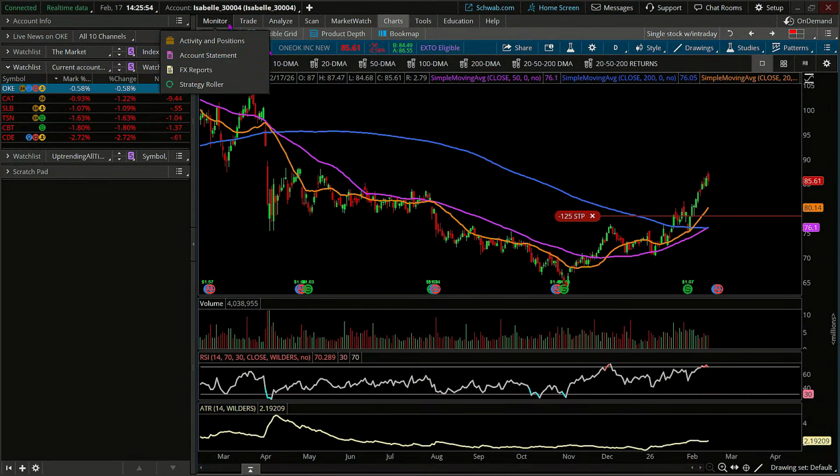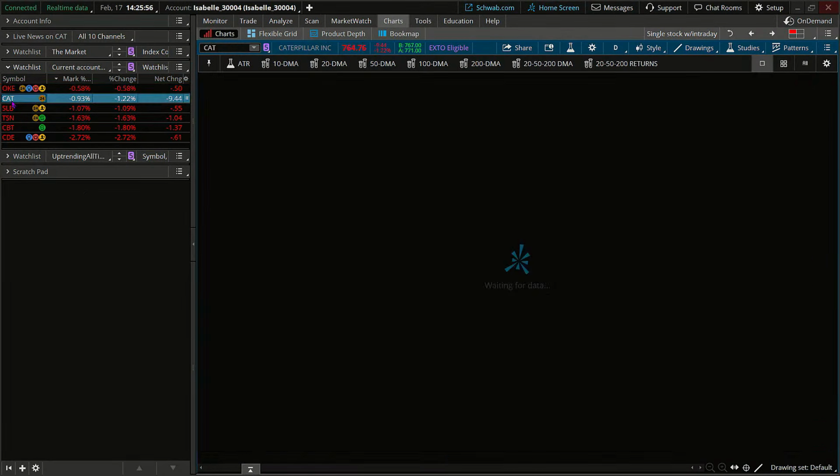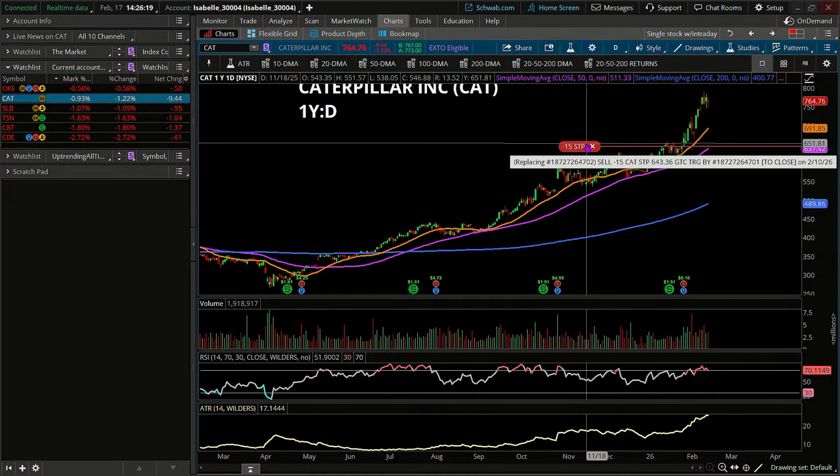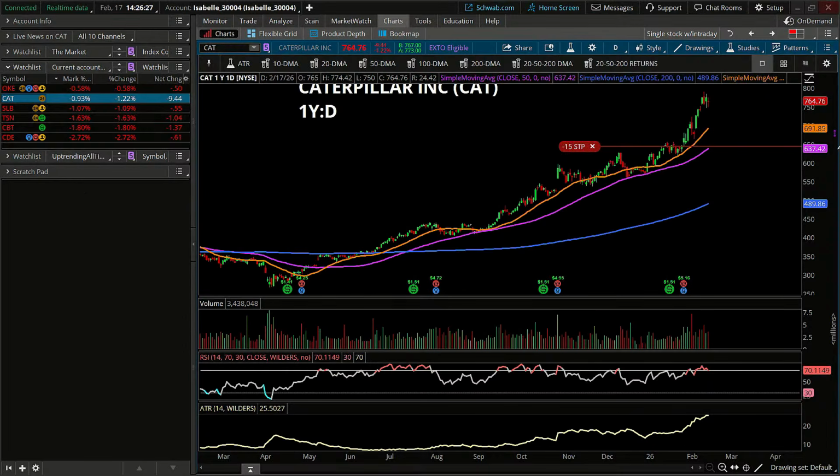And then, of course, Caterpillar has been our best performer. That's really neither here nor there. I mean, we've got into it at the right time. We've raised our stops. The 20-day moving average continues to move. Everybody, we are absolutely raising the stop on CAT today because the discrepancy is remarkable. Last week, we made a stop adjustment. We are in at 643.36, and we have a $25.50 ATR.